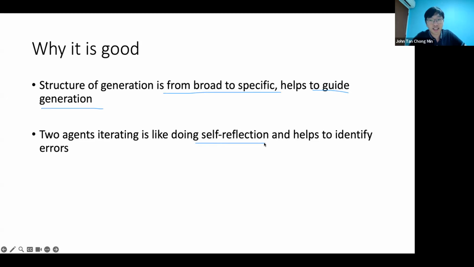Okay, this self-reflection is there, because of the way the two agents work. So that's again a plus point for this paper.